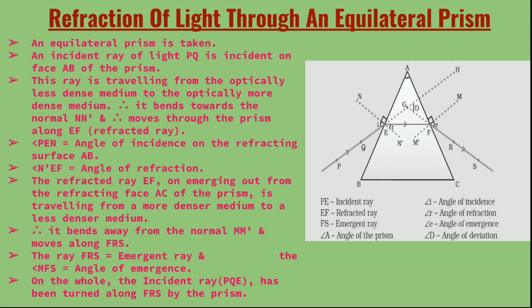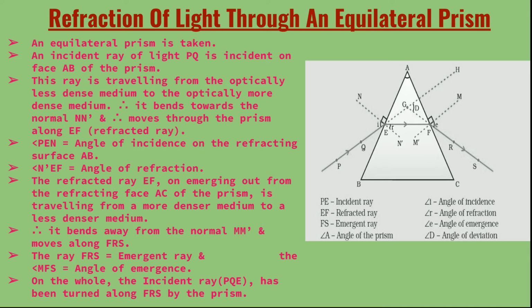Now the refracted ray EF becomes an incident ray for the surface AC, and it comes out of the prism after refraction as an emergent ray. As it is coming out of the prism into the air, this is glass to air, that is denser to rarer medium, so it bends away from the normal.